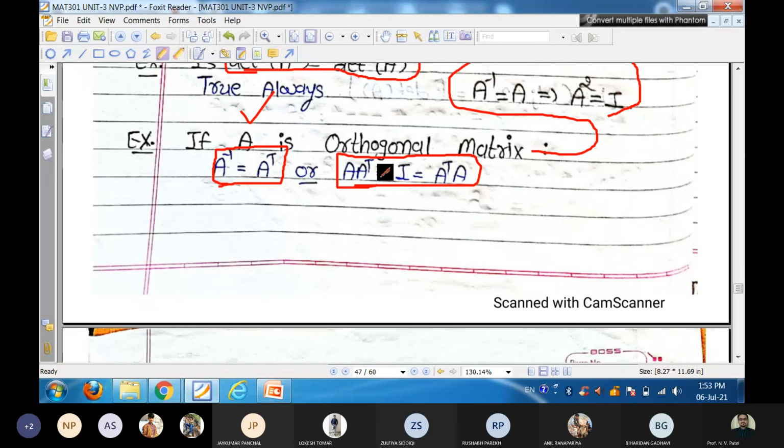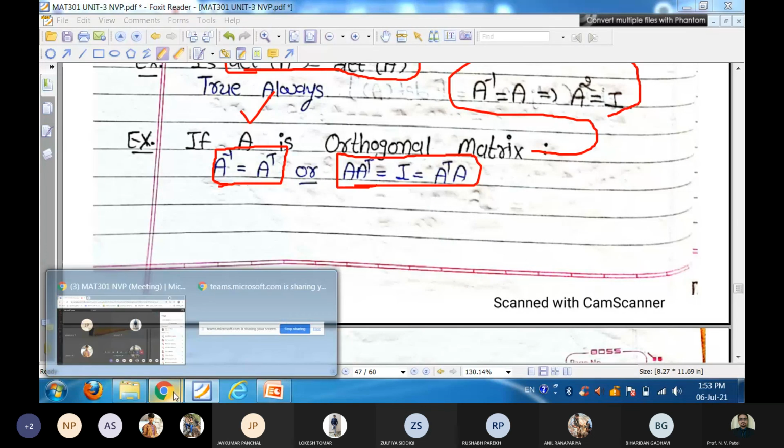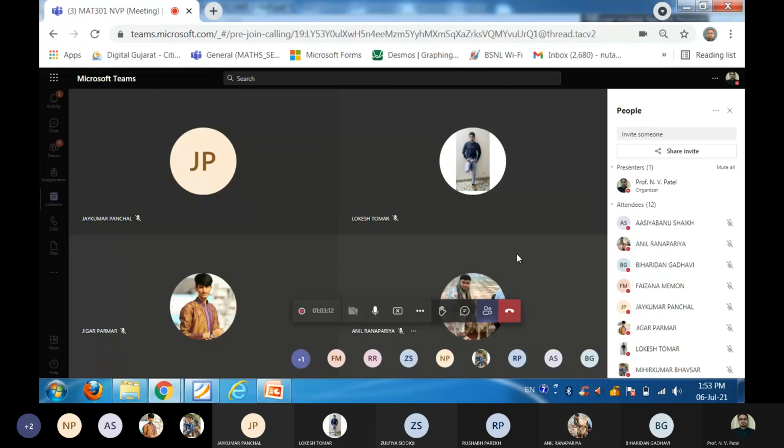Its adjoint can be obtained from the transpose of the cofactor matrix. So we are going to end today's lecture, but all students go through this PDF and PPT. That is the basic result. This common result was already discussed in semester 1, but in semester 5 we have repeated all these results of determinant, adjoint and A inverse.